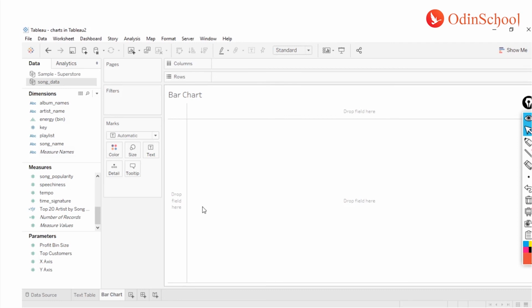It's bar chart, right? Now creating a bar chart again is a very simple thing, and bar charts are one of the most commonly used charts, I feel, in all the dashboards. Most of the dashboards that you pick up, you will find at least one bar chart or one line chart in it. It's very easy to read, it's very easy to interpret. You do not need any statistical background to understand what a bar chart means, right? It's very intuitive in nature.